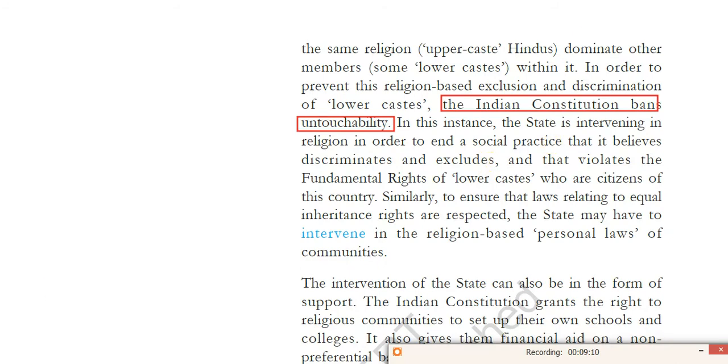For example, recently there is a concept called the triple talaq system. That is, as per Sharia law, if the male member of the Islam community says talaq, talaq, talaq three times to the married woman, that is his wife, then the divorce process is completed.